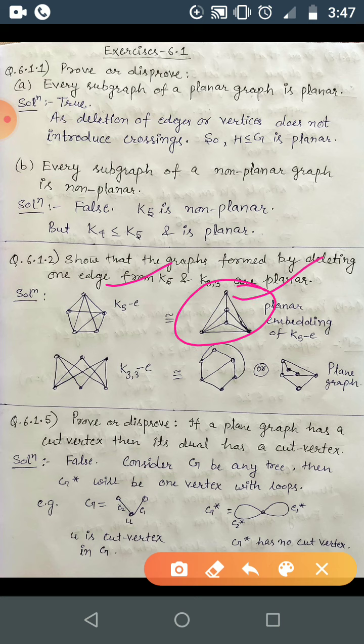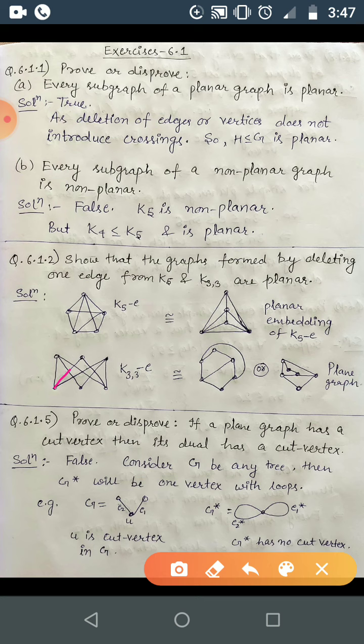Okay, now what about K3,3 minus one edge? So K3,3 will be this graph. Okay, and if you delete this pink line, then you will be getting K3,3 minus one edge. So you can remove any one edge. Then this graph you can draw like this. Okay, and this is the plane graph of this one, or you can just say planar embedding.